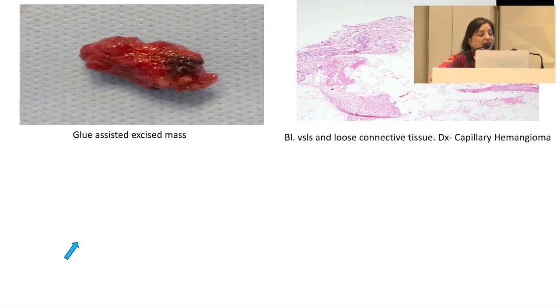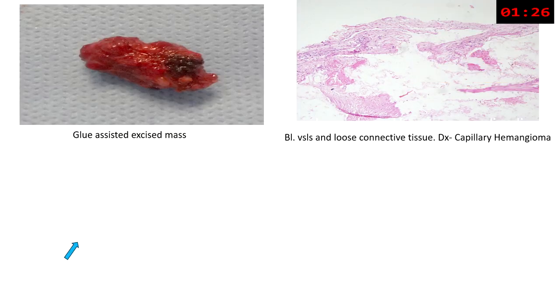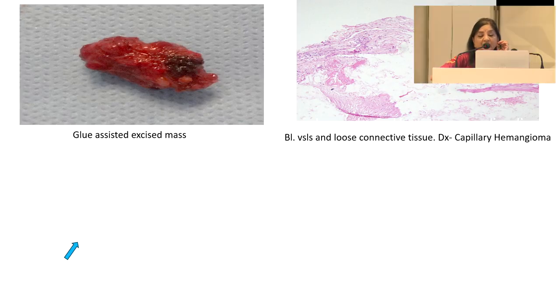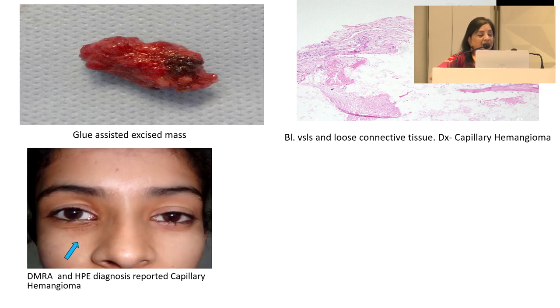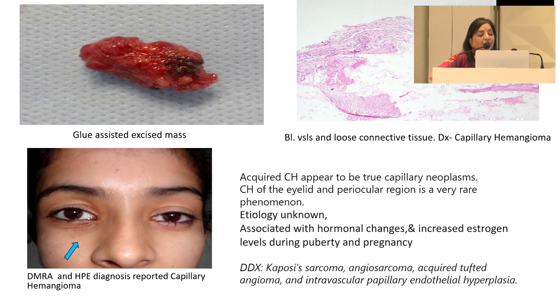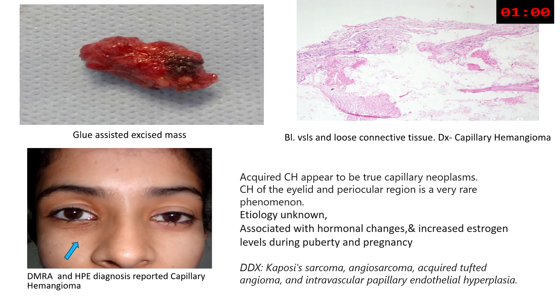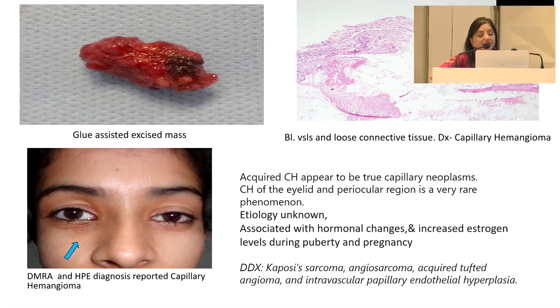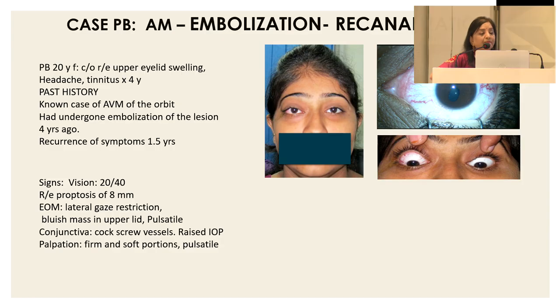So we went ahead and did a glue-assisted mass excision. However, the histopathology reported loose blood vessels and loose connective tissue, which was diagnostic of capillary hemangioma according to them. That white area which you're seeing is all the glue. And here is the girl, post surgery. Coming to acquired capillary hemangioma, they are true capillary neoplasms of the eyelid and periocular region, but very rare. So the etiology is unknown, and probably it's related to hormonal changes and increased estrogen levels during puberty and pregnancy.